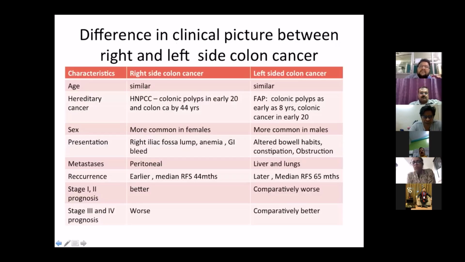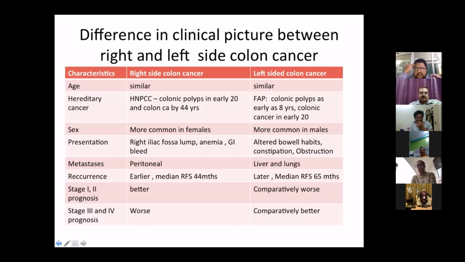The differences in clinical picture between right-sided and left-sided colorectal cancer. Age-wise, right-sided colorectal cancers appear at an earlier age, while left-sided colorectal cancers appear at a later age. Hereditary-wise, the HNPCC syndrome occurs more in right-sided colorectal cancer, and familial adenomatous polyposis coli occurs in left-sided colorectal cancer.